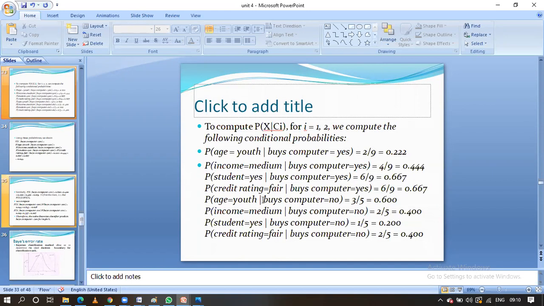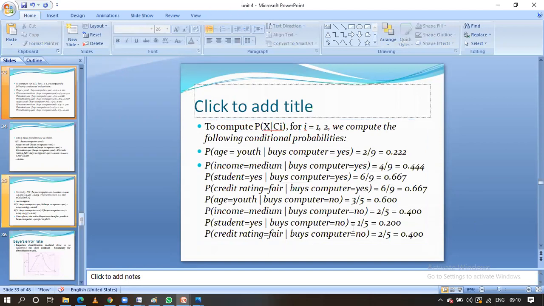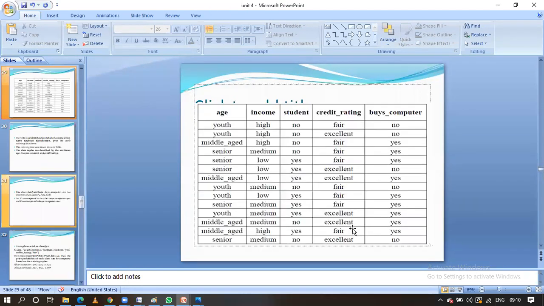For a given buying computer equal to no, how many age equal to youth are there? Let us check in the input data, guys. Until now we checked yes; now we have to check it for C2, which belongs to buying computer equal to no. For this one, how many youth will be there? Let us check. Here no youth, 1 incremented; no youth, 2 incremented; no senior, so not needed; no youth, so incremented 3.